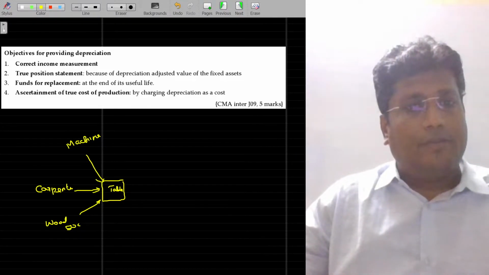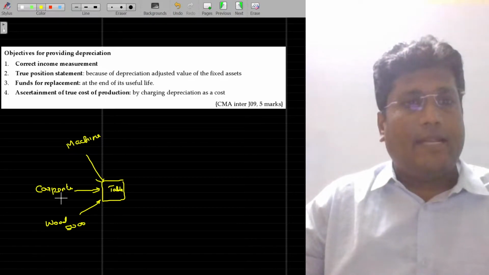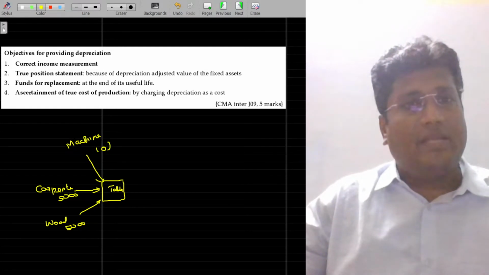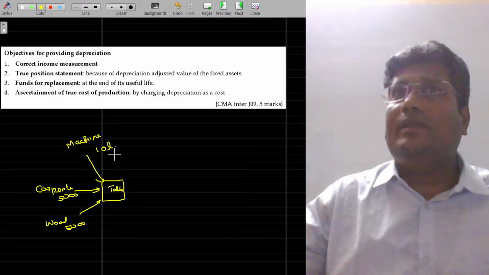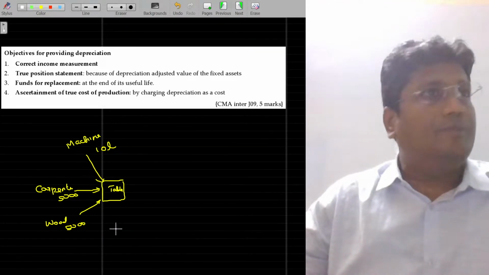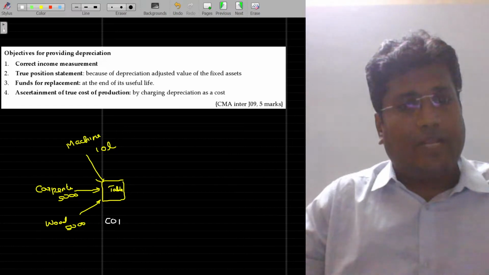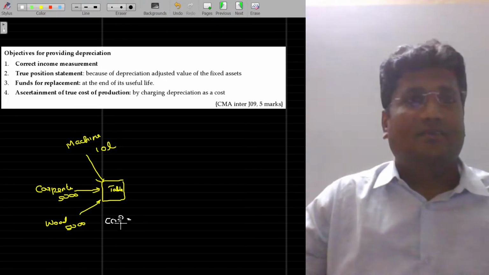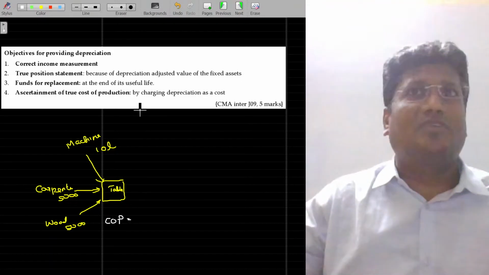Wood being 5,000, carpenter salary being 5,000, machine cost being 10 lakhs. Come on, tell me, what is the cost of production of the table? 10 lakhs, 10,000. Oh my God.